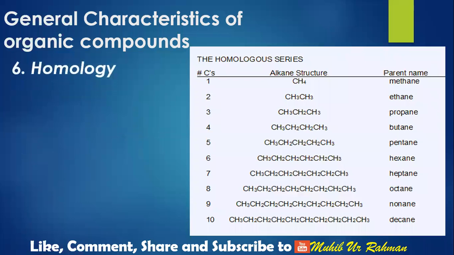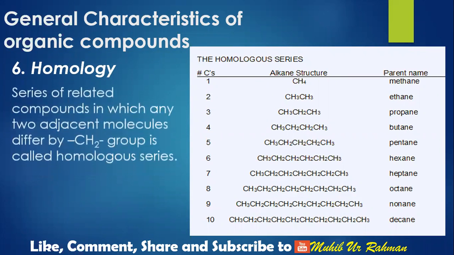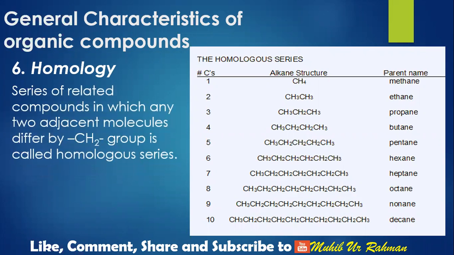The next one is homology, the most important characteristic of organic compounds. A series of related compounds in which any two adjacent molecules differ by a CH2 group is called a homologous series. For example, this is a series of organic compounds from 1 carbon atom to 10 carbon atoms. These two molecules differ by only a CH2 group.